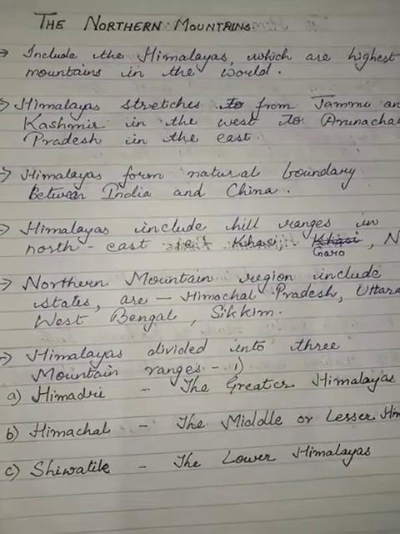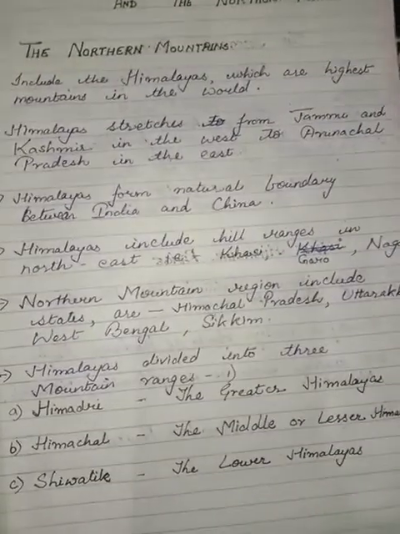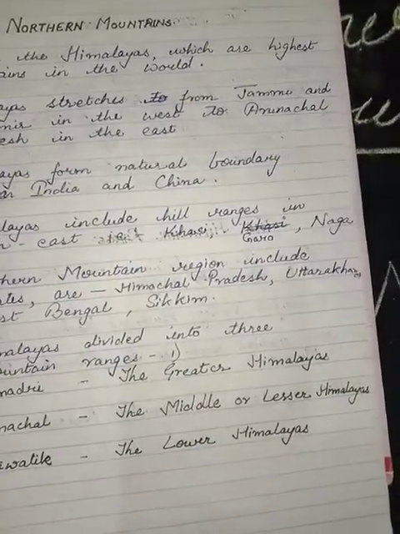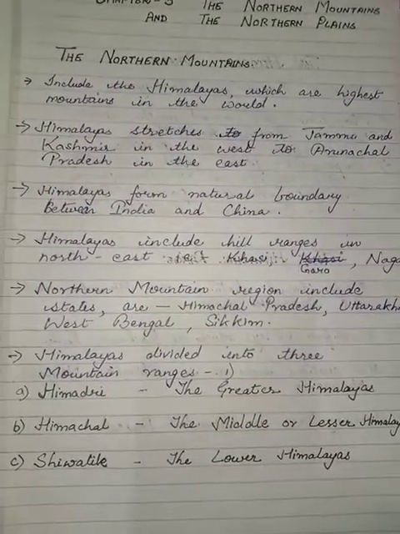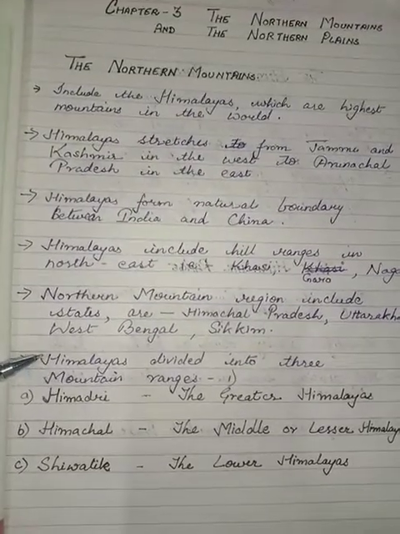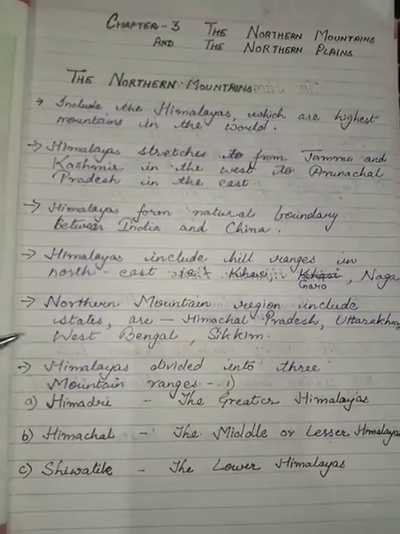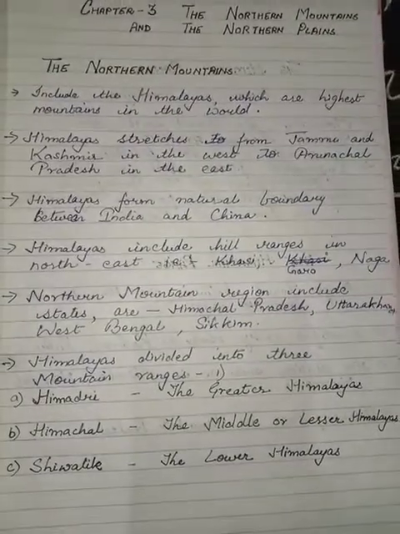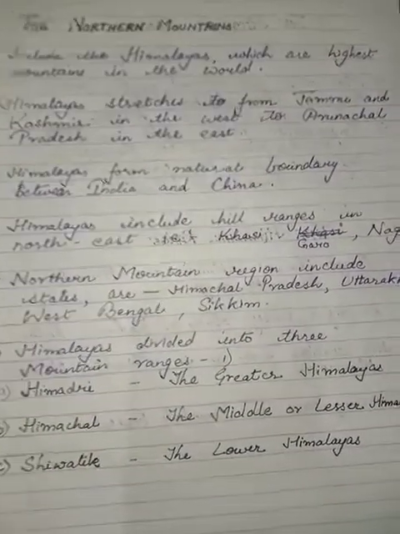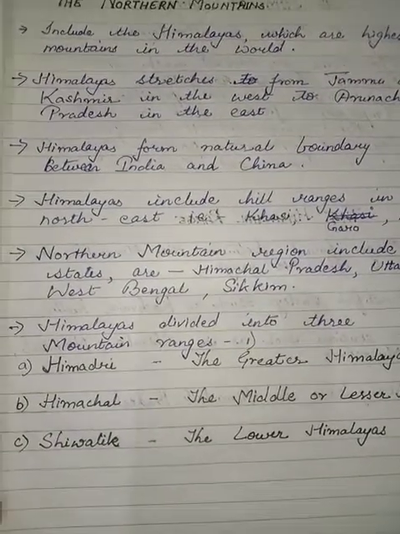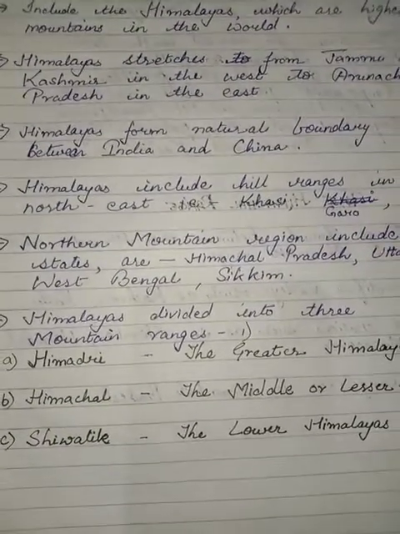In your book it is given in a very long form, but I have made it in a very short form, so it is very easy for you to learn it. Okay, so the next point of the Himalayas, this is the most important point. The Himalaya is divided into three mountain ranges.